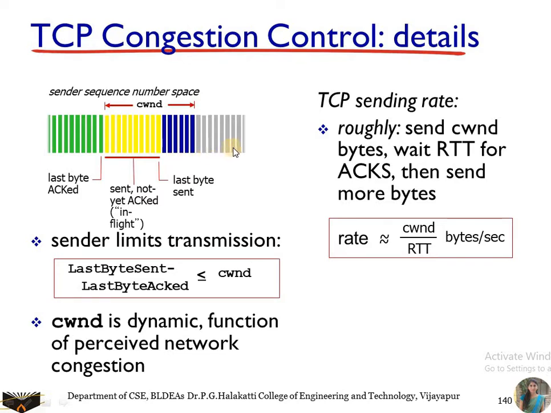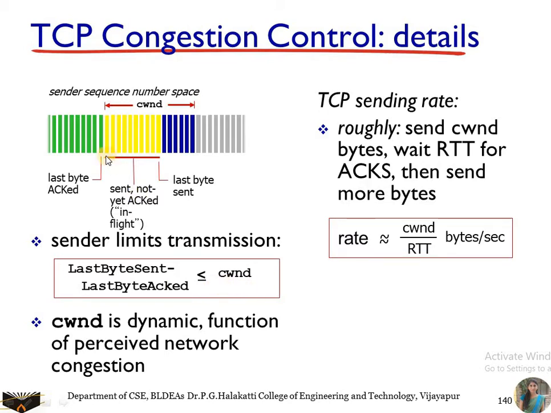And the gray ones, you cannot send those packets because they are out of the congestion window range. So the yellow and blue packets are within the range of the congestion window. The yellow ones are packets sent for which you have not yet received the acknowledgement. So the sender limits the transmission: last byte sent minus last byte acknowledged has to be less than or equal to the congestion window.